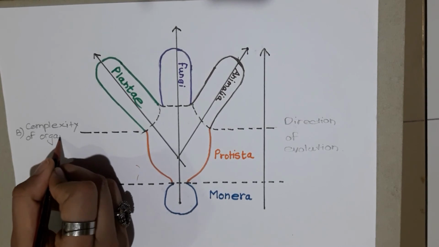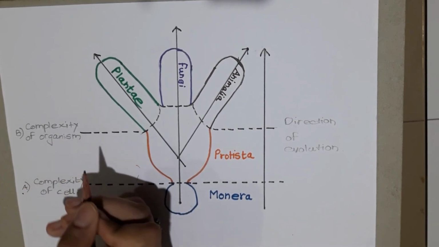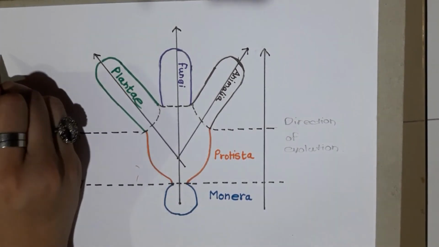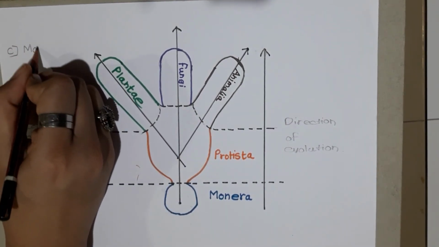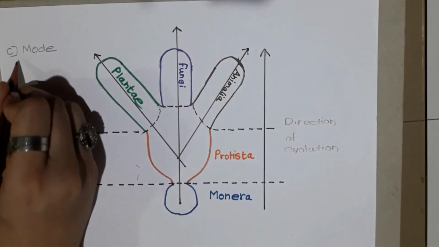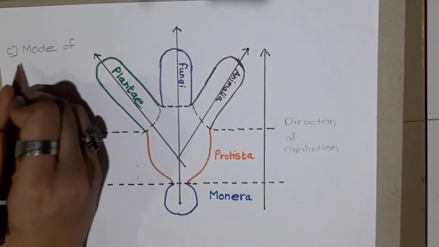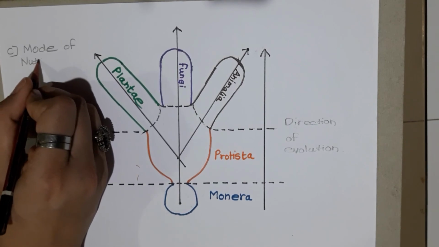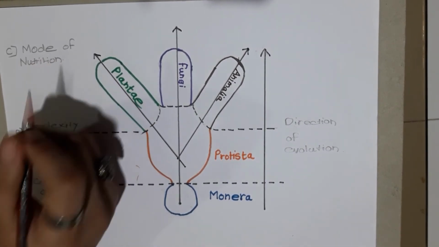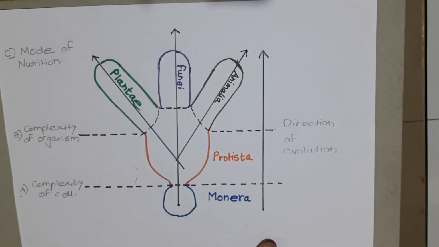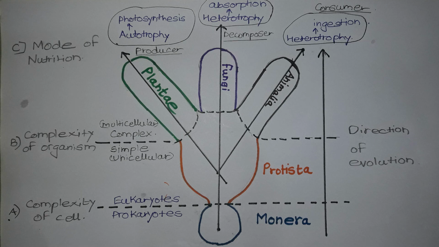Now the third is mode of nutrition. Kingdom Plantae here shows autotrophy, and it uses photosynthesis for its mode of nutrition. Then we have fungus or fungi, which is heterotrophic, and it absorbs organic matter. Then we have Kingdom Animalia, which is heterotrophic again, and it ingests other organisms or plant material.